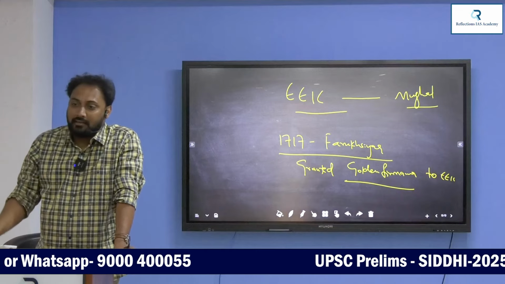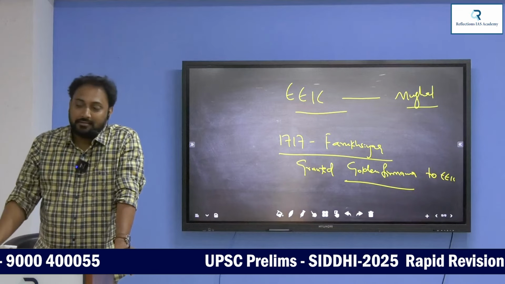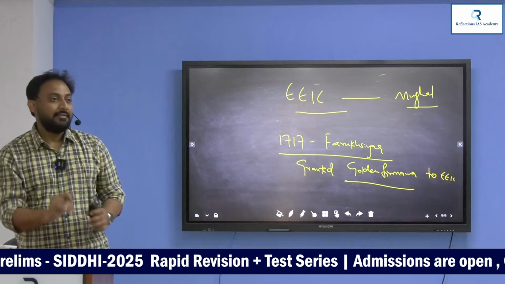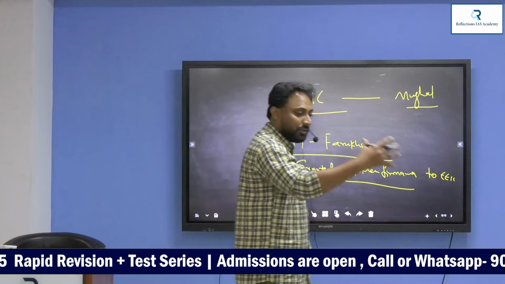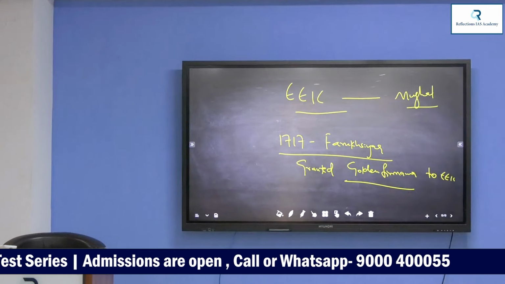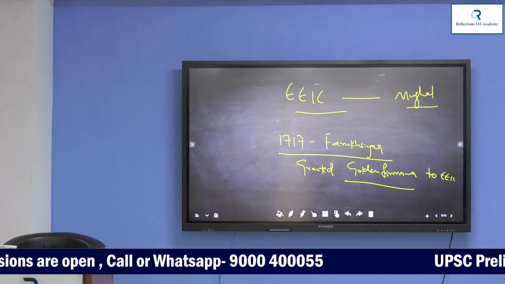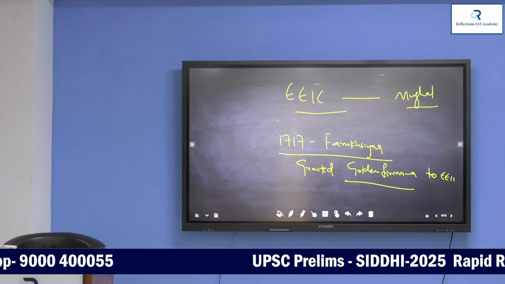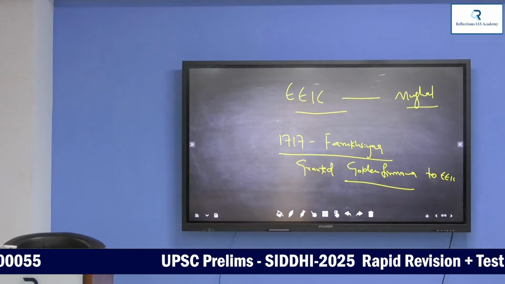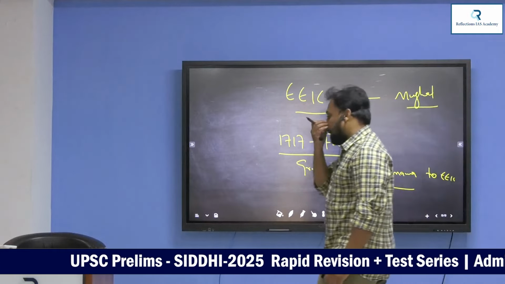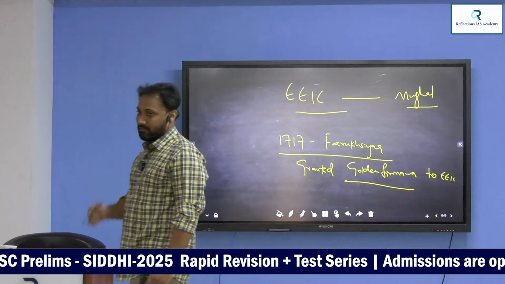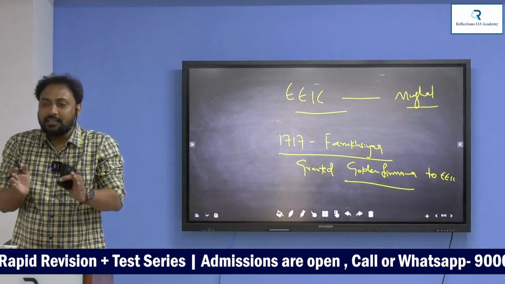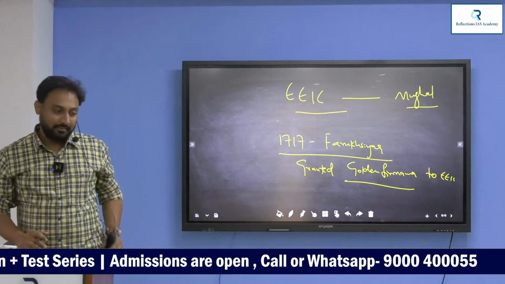What is this Golden Farmana? Trade concessions. Understand? Golden Farmana is nothing but a document. The Mughals gave it as a privilege to the English East India Company. Free trade, but not everywhere in India. There are certain 3 places. In those 3 places, the English East India Company need not pay any kind of tax: Gujarat, Bengal, Bihar. This is the very good relation established between the Mughals and English.